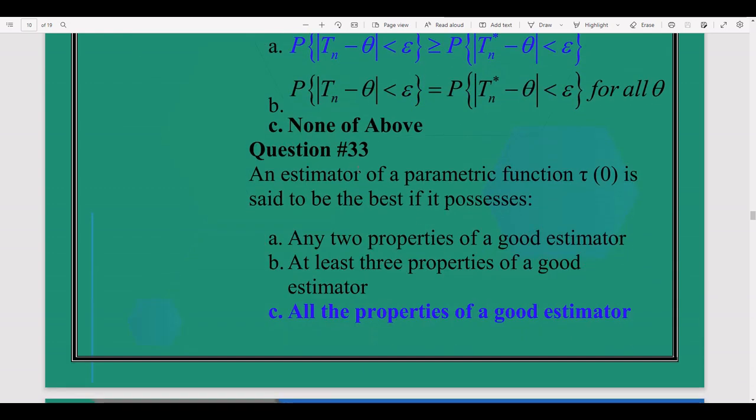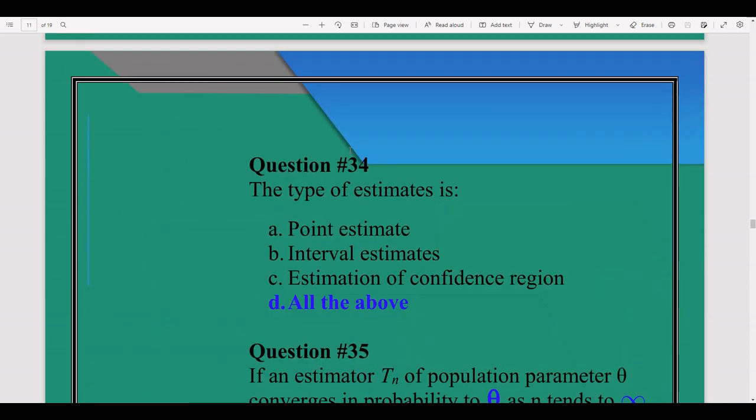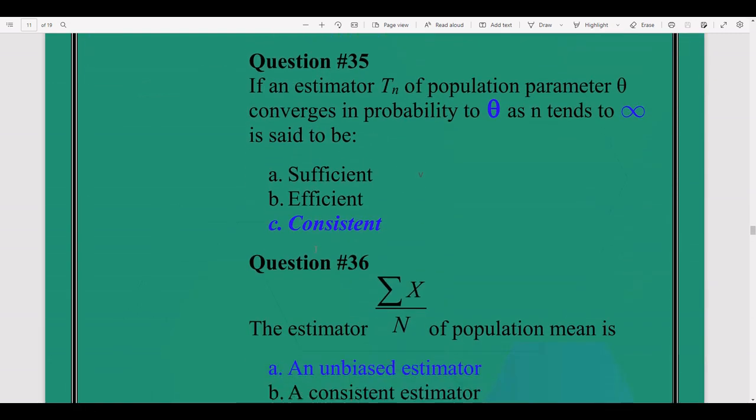Question number 33. An estimator of parametric function tau of theta is said to be best if it possesses all the properties of good estimator. 34. The type of estimate is point estimate, interval estimate, estimation of confidence region. These are all the types of estimate. Question number 35.